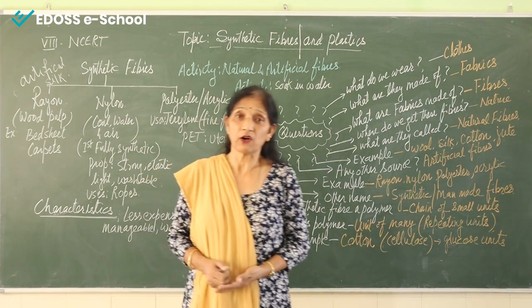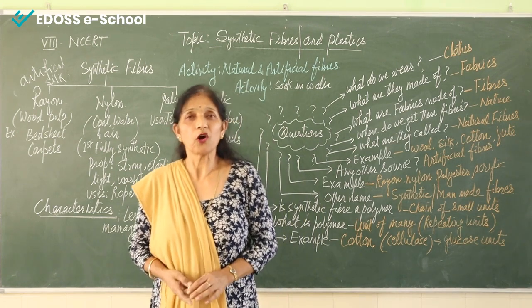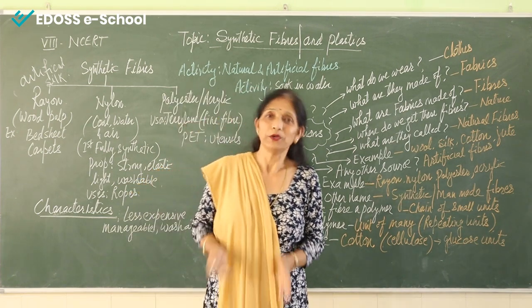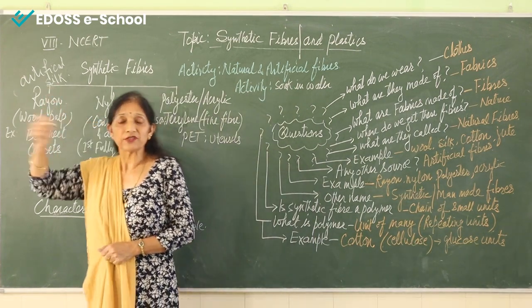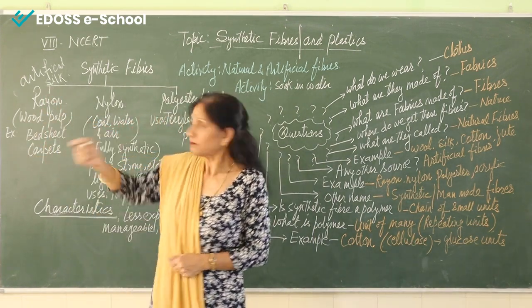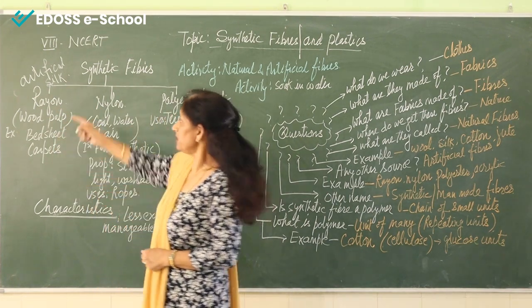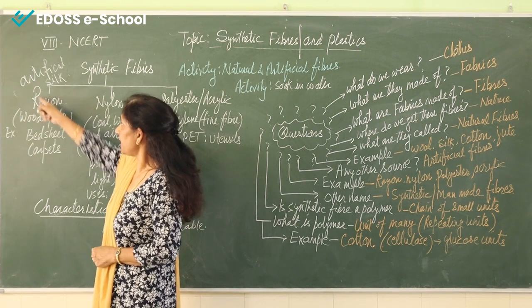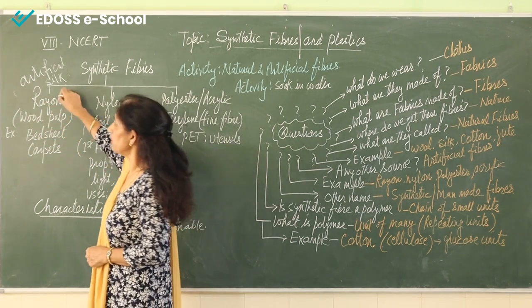Only kings or rich people were using it. So the common people were not able to use it. So what happened? Then the scientists started searching about the artificial silk and they got it. They made this artificial silk from wood pulp, and then it was named as rayon.